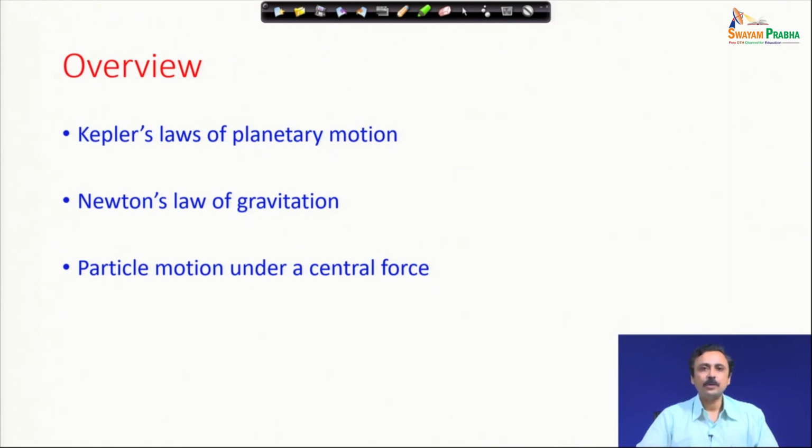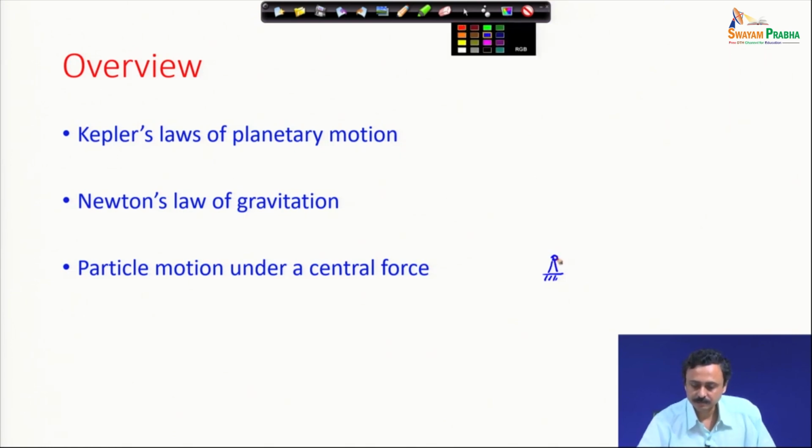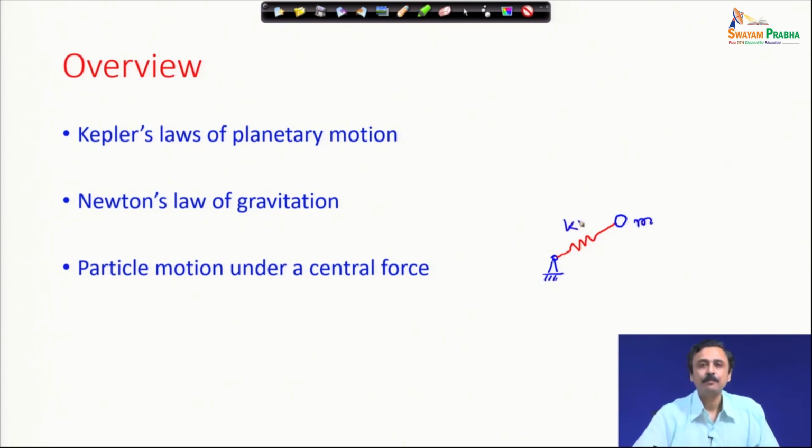You can realize central force fields in various ways. This is one example. You have a pivot and you have a spring to which a mass particle is attached.